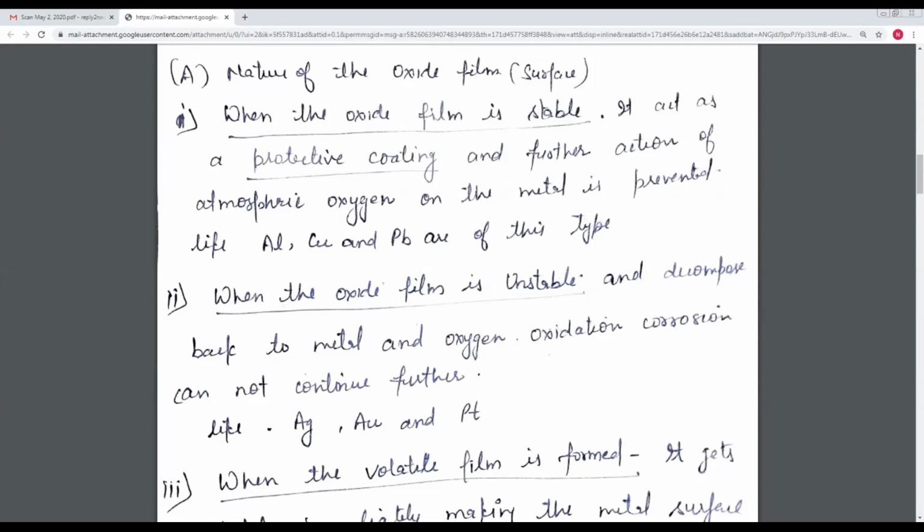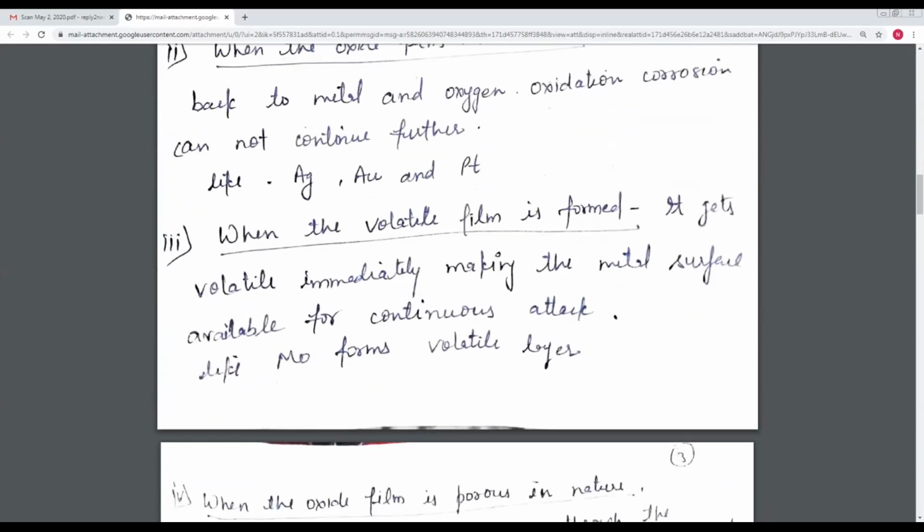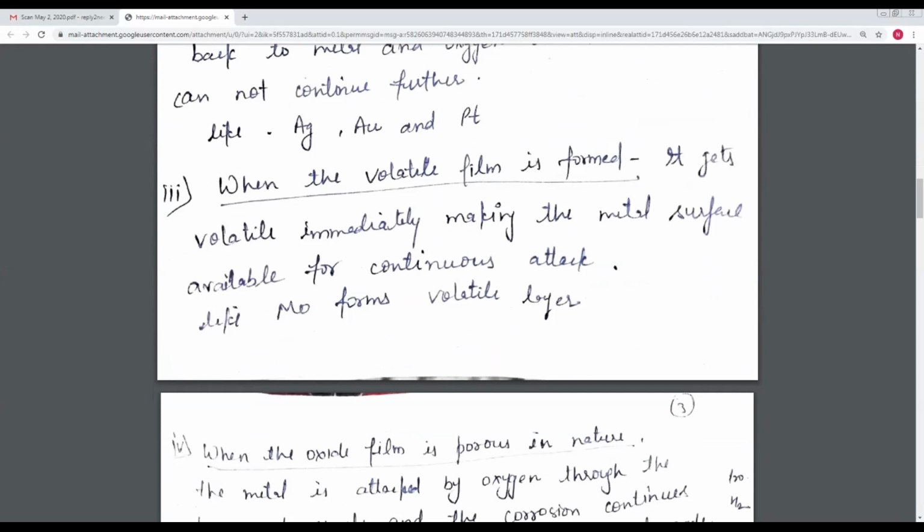This type of metals are like silver, gold, platinum, etc. And the metal oxide layer may be volatile. If it becomes volatile, it immediately makes the metal surface available for corrosion or the continuous attack of oxygen, like molybdenum, which forms a volatile metal oxide layer.